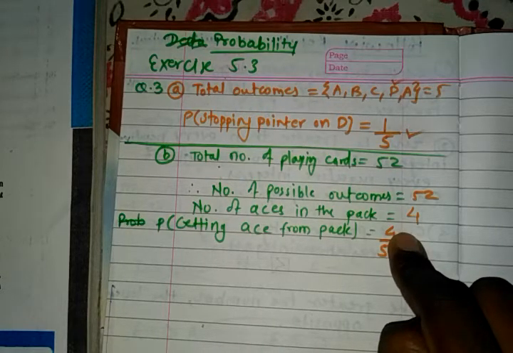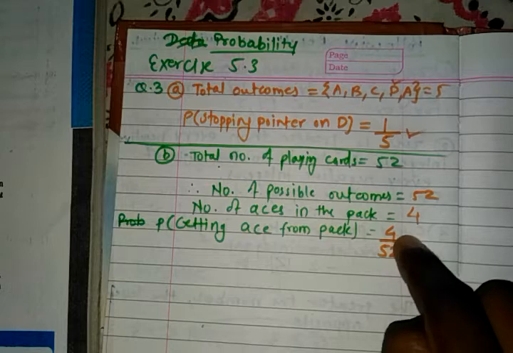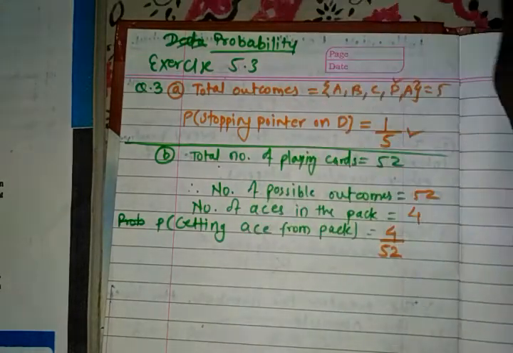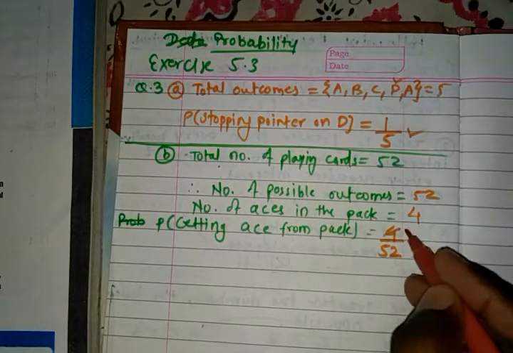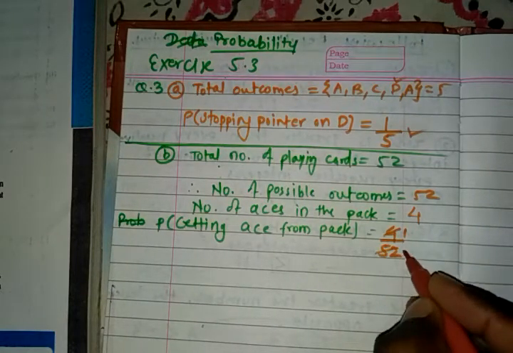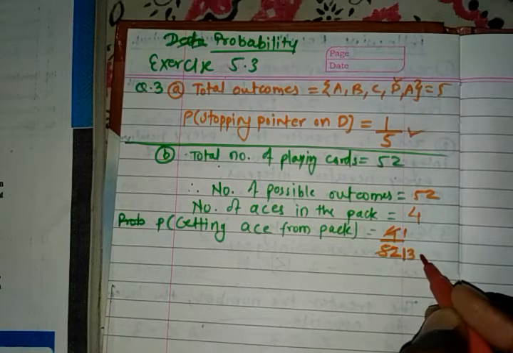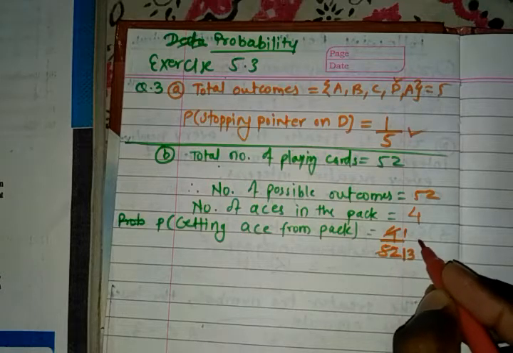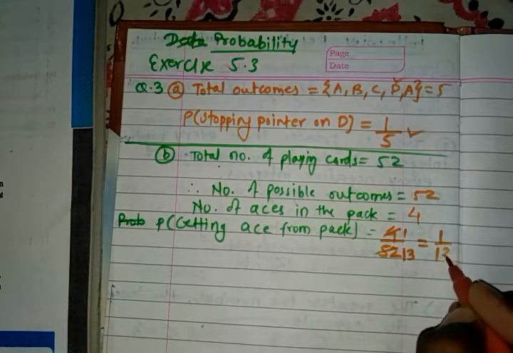Why? Because there are only 4 aces, so we have taken 4 here. So 4 by 52. Now we will simplify this by 4. So 4 ones are 4, again 4 ones are 4, 4 thirteens are 52. So that fraction is 1 by 13.